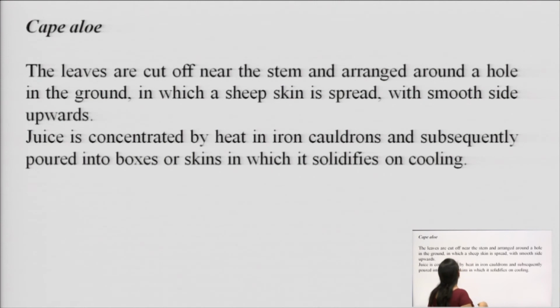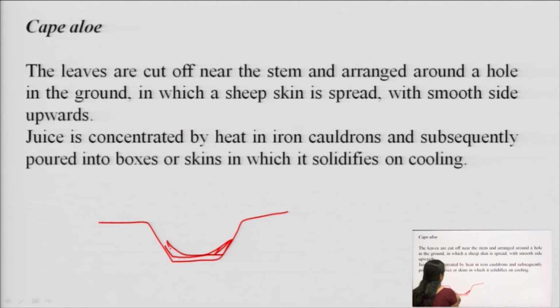And the fourth variety is Cape aloe. Now this Cape aloe is also known as alloferox. So, what is done here, we do the collection by making a pit in the ground. A circular pit is made in the ground, and here sheep skin is put. Sheep skin is kept here, and then the leaves are arranged in a circular pattern, so that the juice starts getting collected in the sheep skin directly.